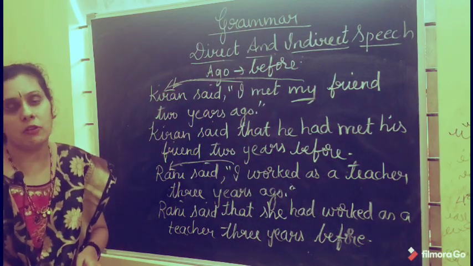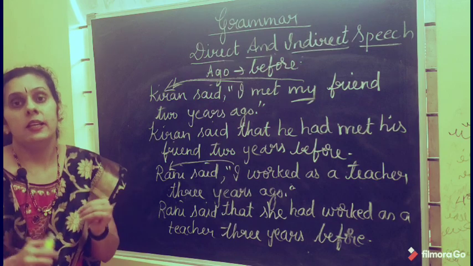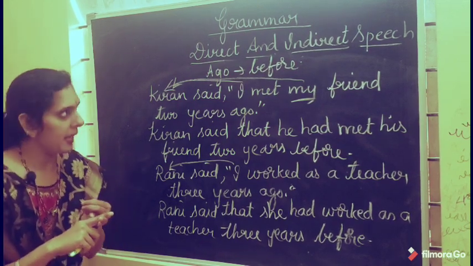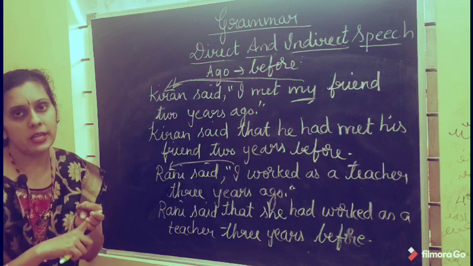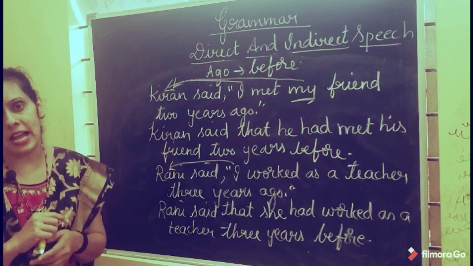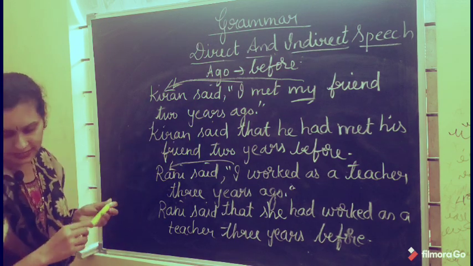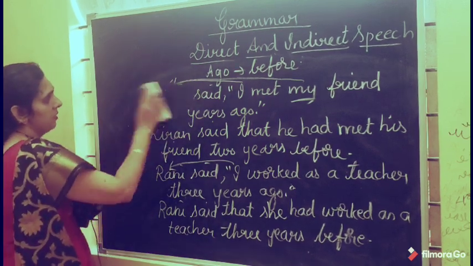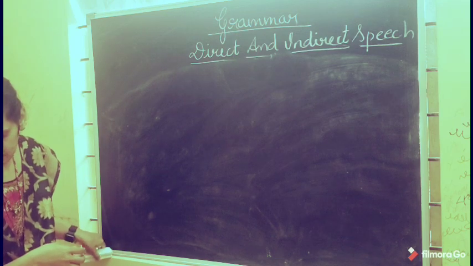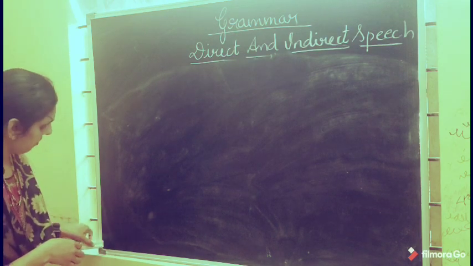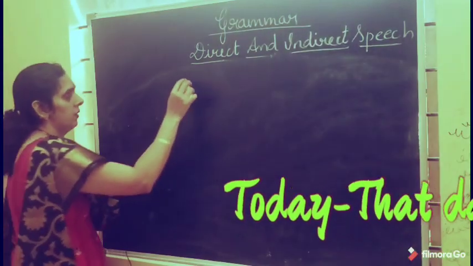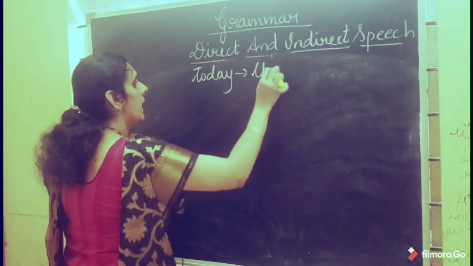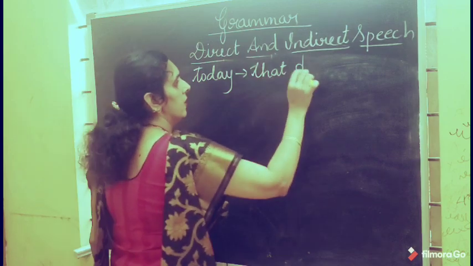See, ago tells us about the time. Now tells us about the time. Here tells us about the place. Ago tells us about the time. These are the changes in the time and the place. Next, see. Today changes to that day. Today changes to that day.